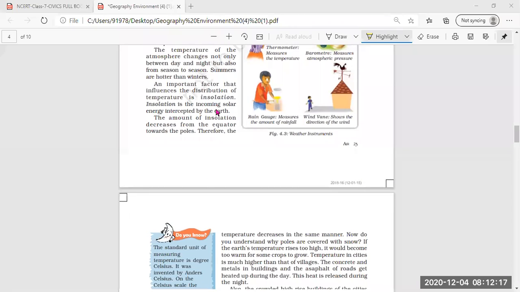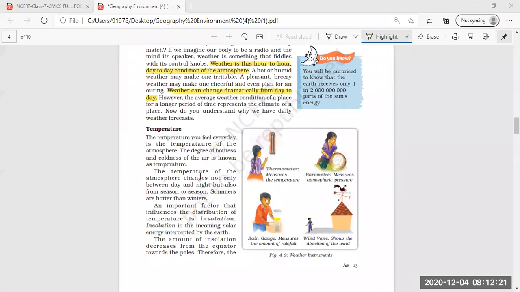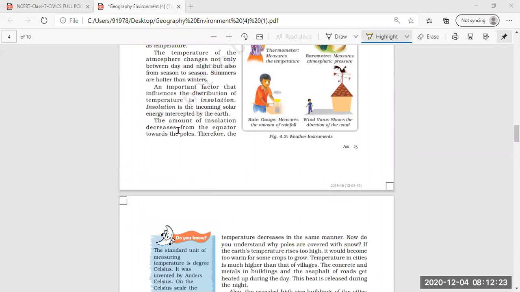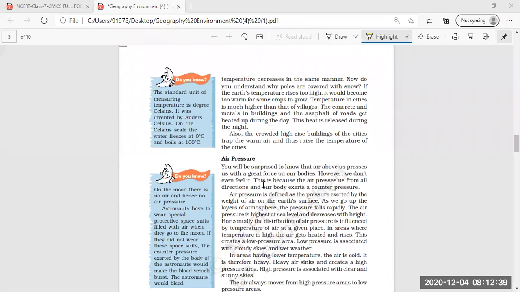Then temperature also we saw, that it depends upon how hot the day is or how cold the day is. Because of this temperature, there are summer and winter seasons. We can divide the year into summer, winter, and different seasons also.